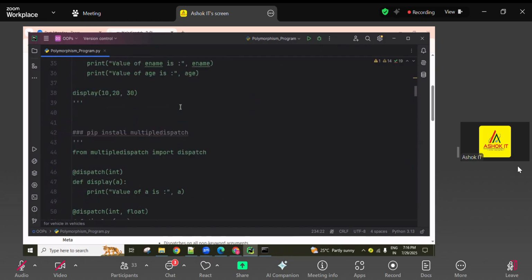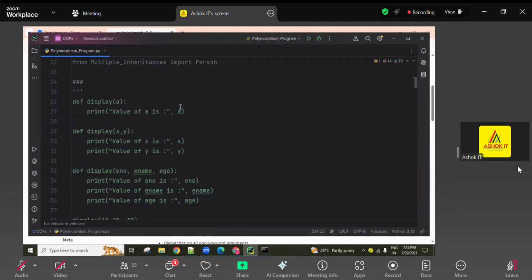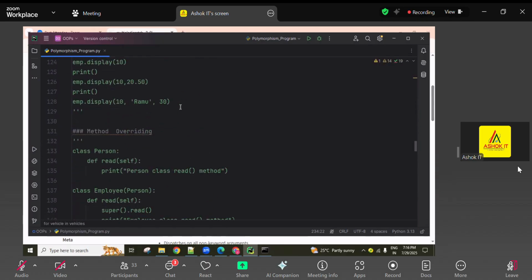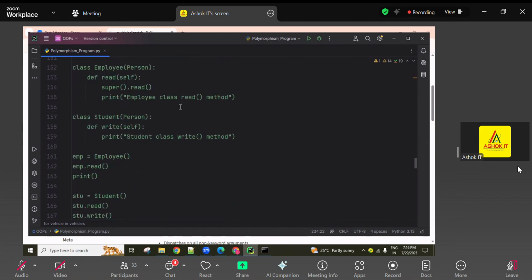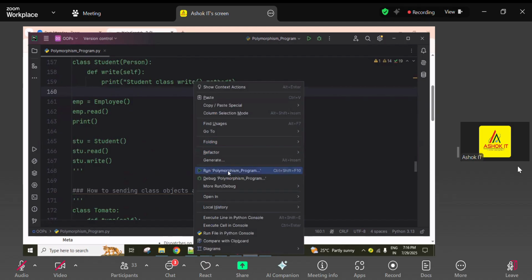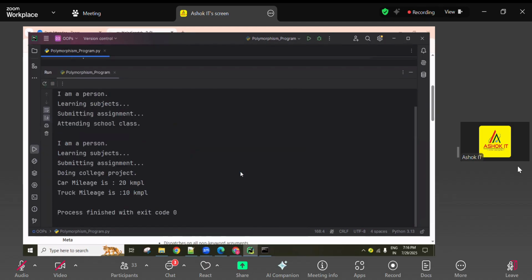From where are we getting this output? Commented, commented, commented, commented. We are executing only the polymorphism program. Run the polymorphism program. This is our output.